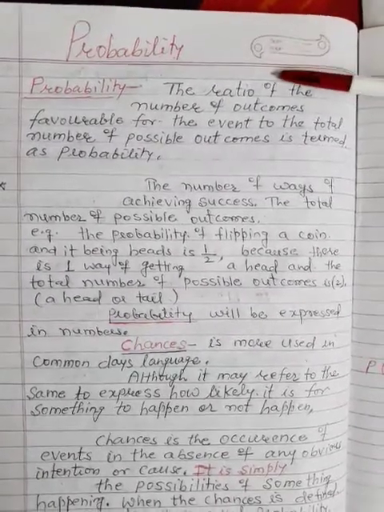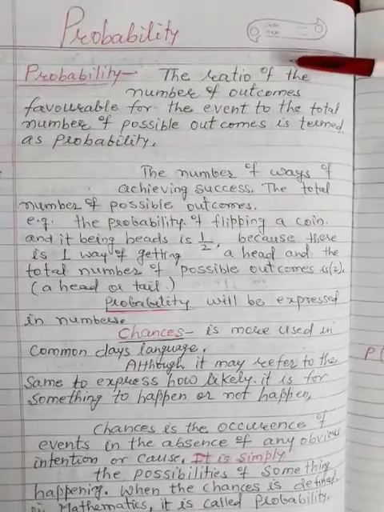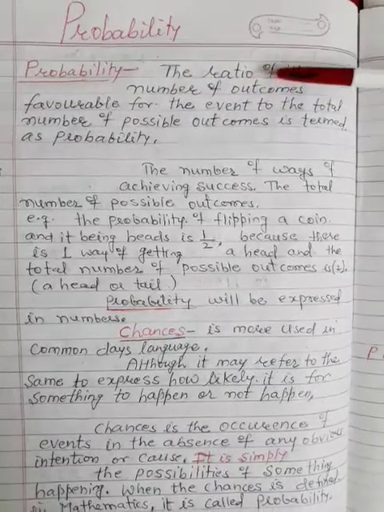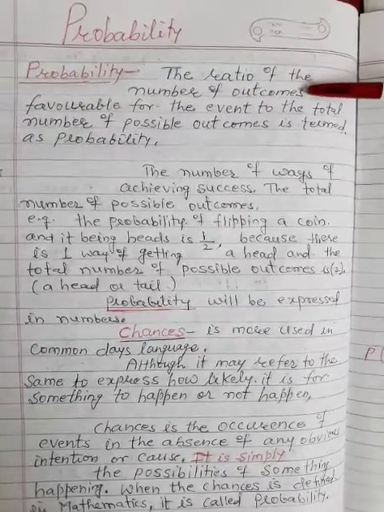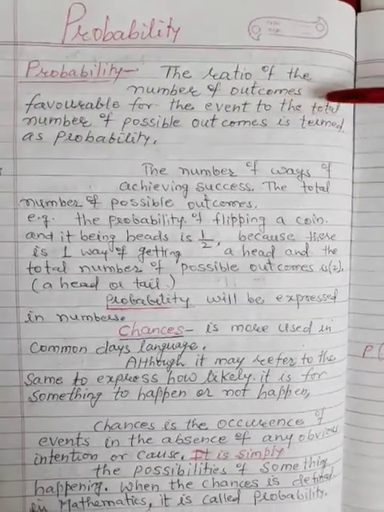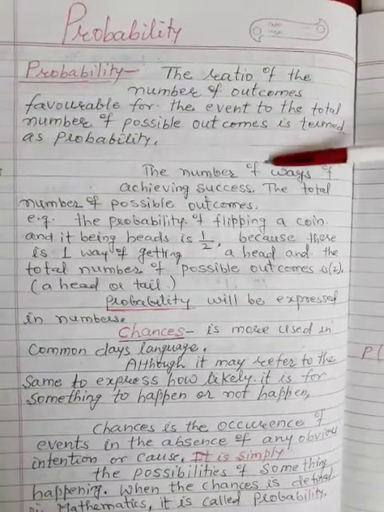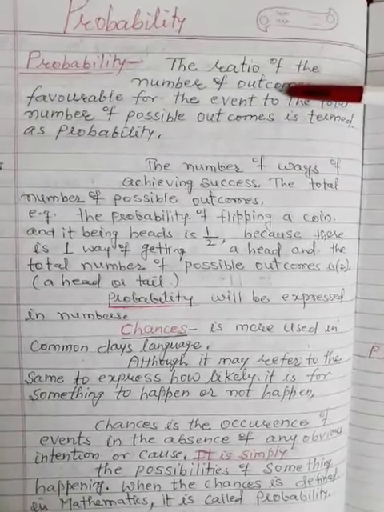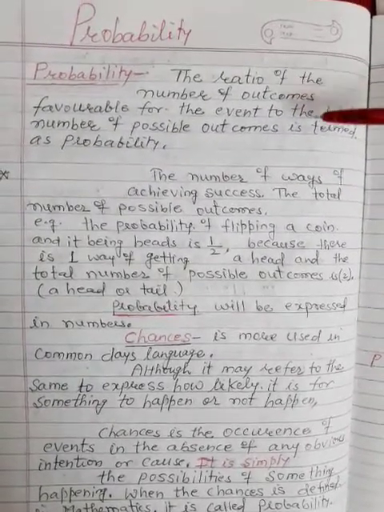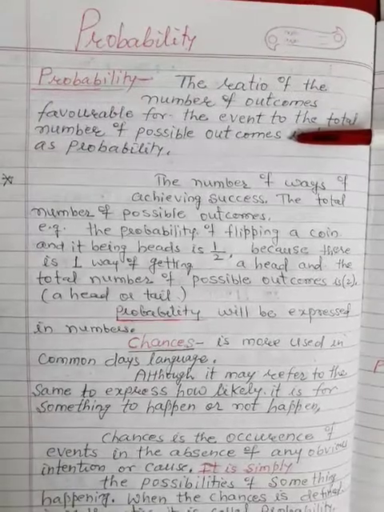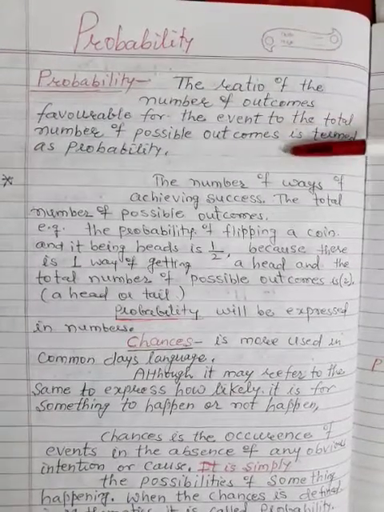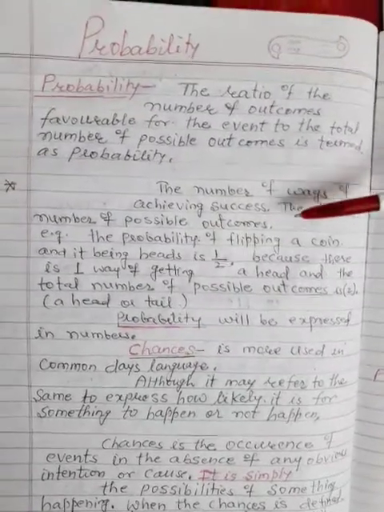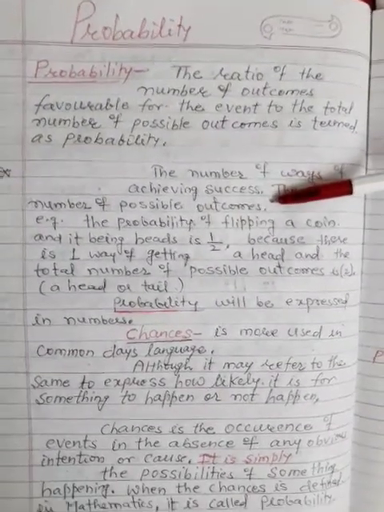The ratio of the number of outcomes favorable for the event to the total number of possible outcomes is termed as probability. So in the numerator you will get the favorable event, and the denominator will be the total possible outcomes. That is, the number of ways of achieving success over the total number of possible outcomes.